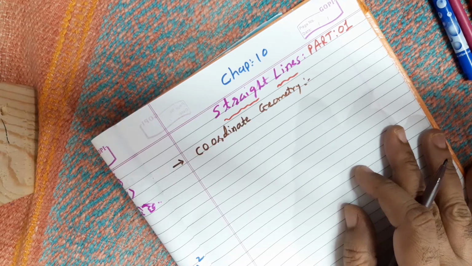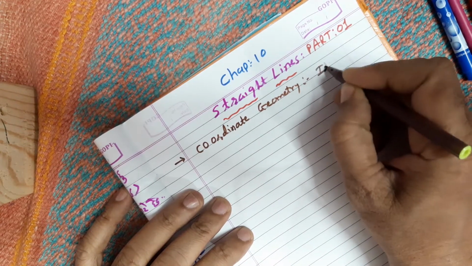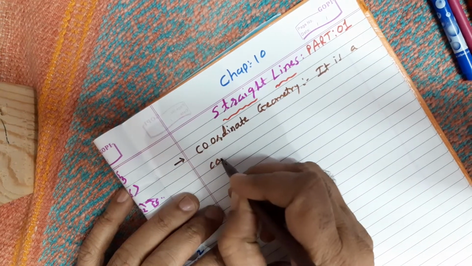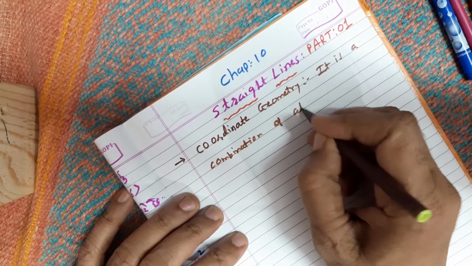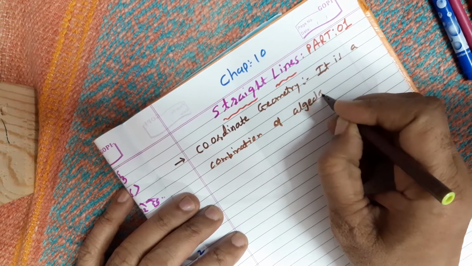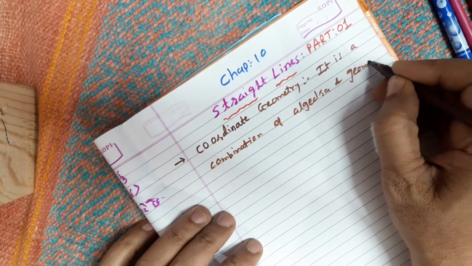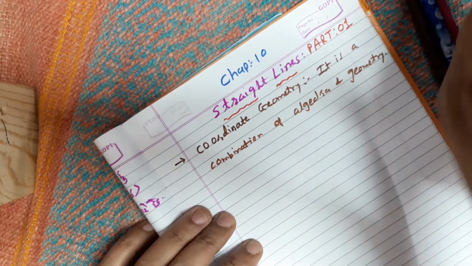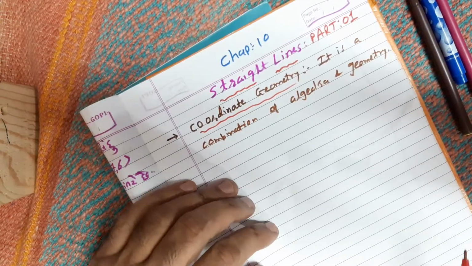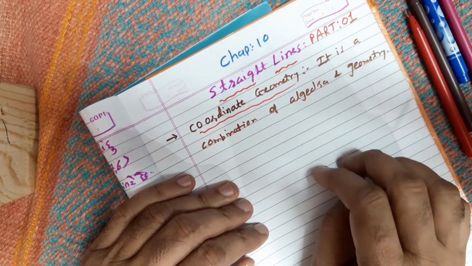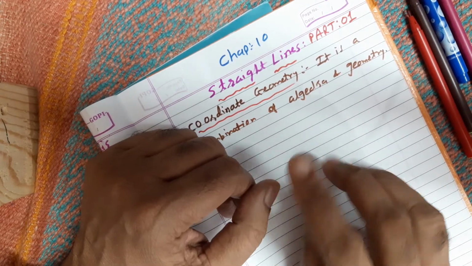Coordinate geometry is nothing but the combination of algebra and geometry. I told you this in the starting because what we are studying, we should know. Now what is the meaning of combination of algebra and geometry? Factorization, expansion, polynomials, all those things are known as algebra.